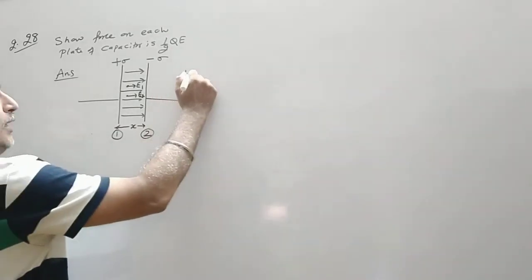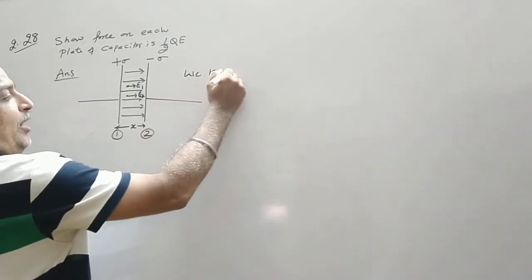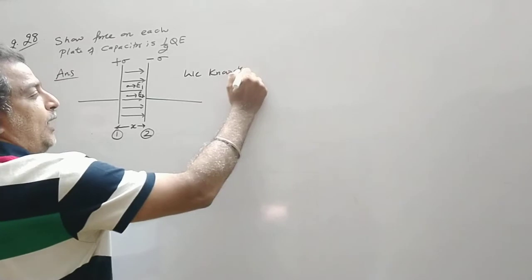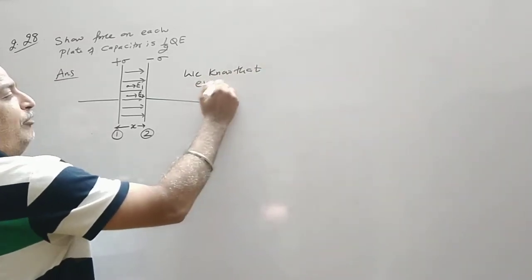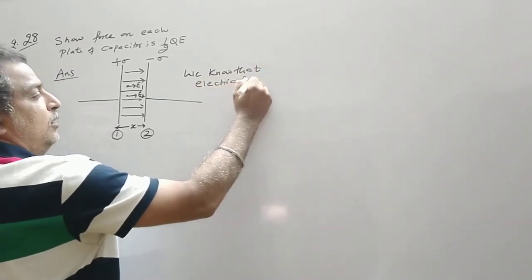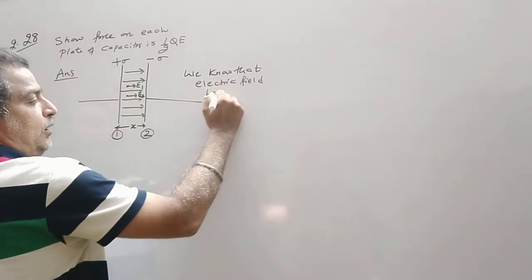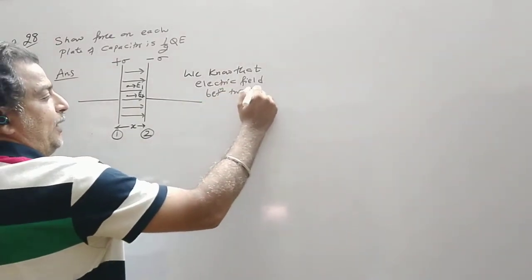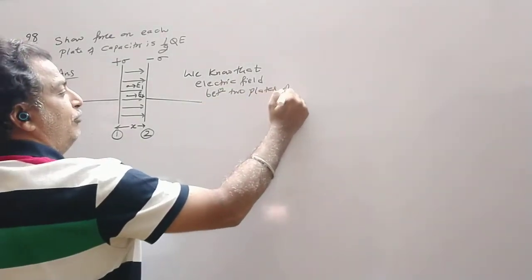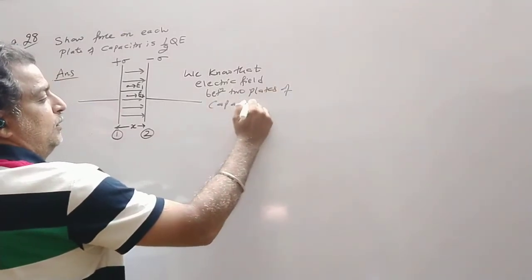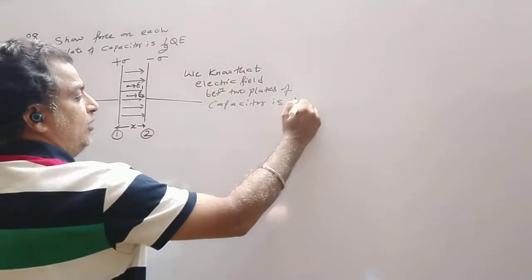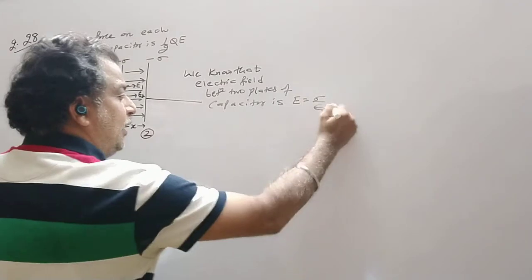And we know that the electric field between the two plates of the capacitor is E, which is also sigma upon epsilon naught.